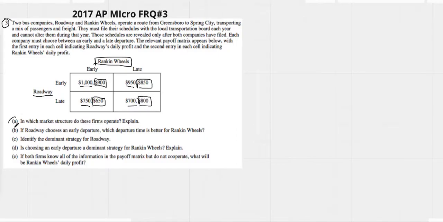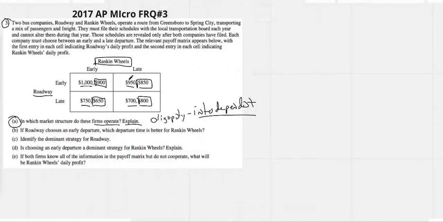It said, in which market structure do these firms operate? We know as soon as we see a payoff matrix, we're talking about an oligopoly. And the reason we know it is because these firms are interdependent. Their best strategy is based on what the other firm does.